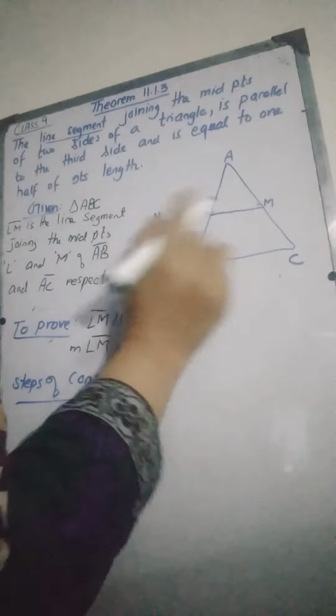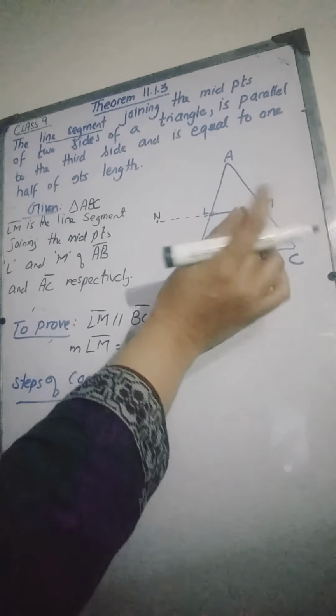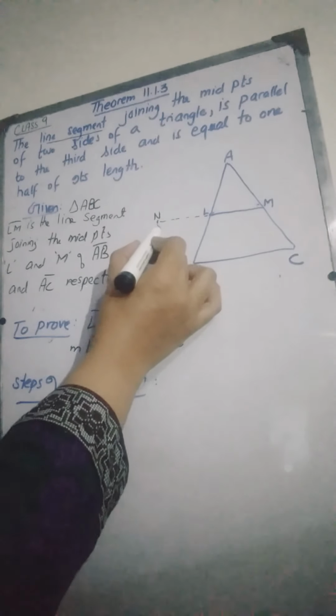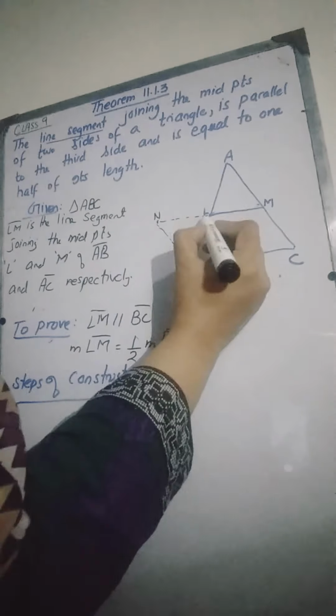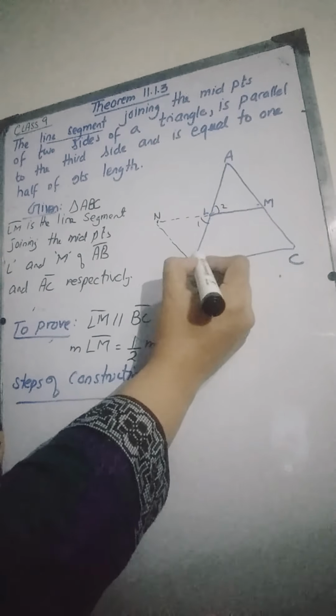We will extend LM to a point N such that NL and LM, these two segments, are congruent. Then we are going to join N to B, and next we are going to mark these angles as 1, 2 and 3.